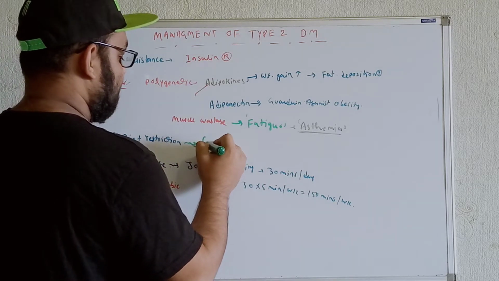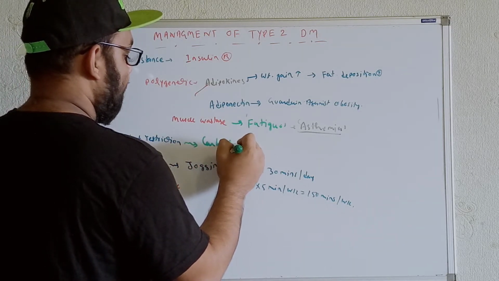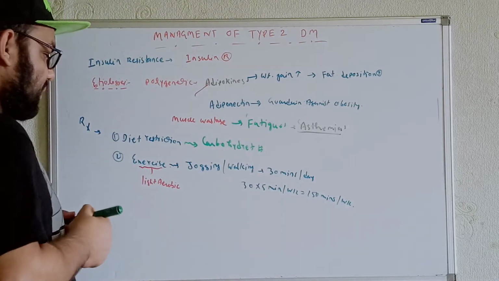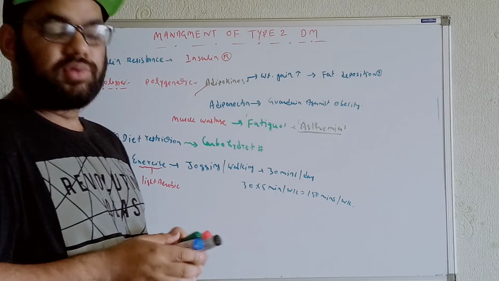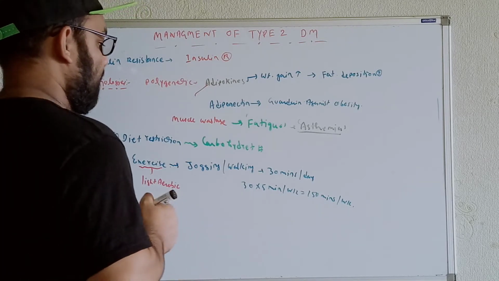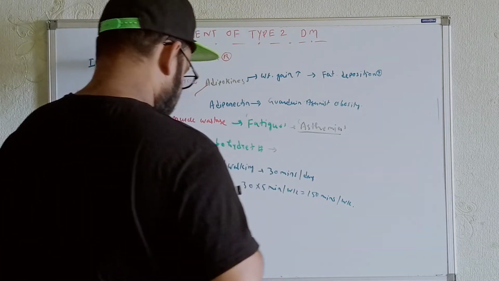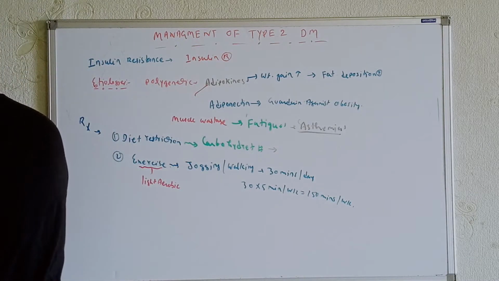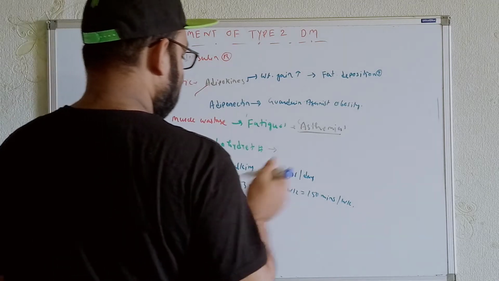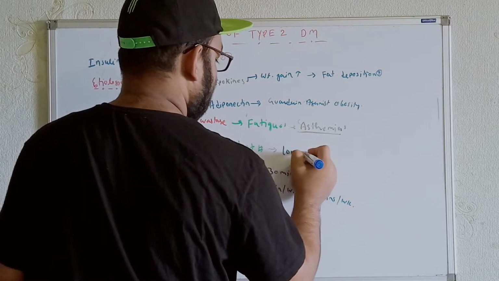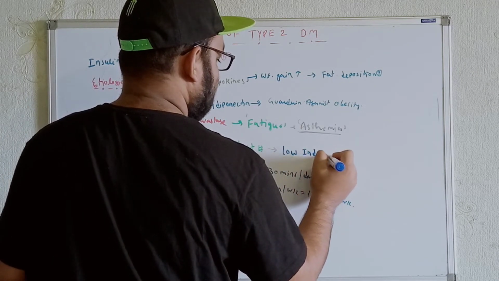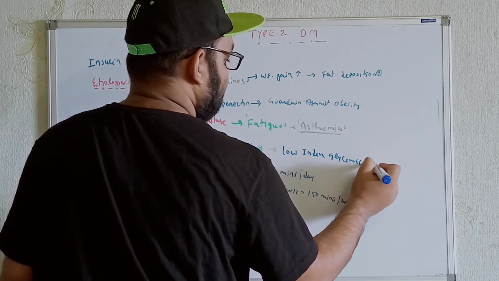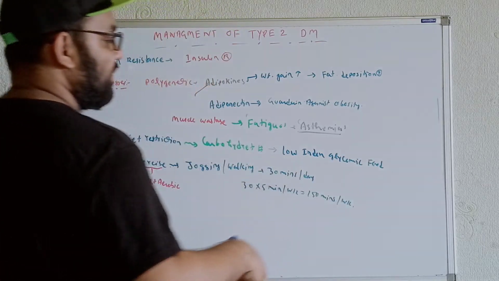And whatever the diet restrictions over here, we can write that we will have carbohydrate restrictions. But the individuals can have what? The low glycemic index food. That means if you write it over here, the persons or the individuals who have diabetes mellitus can have low glycemic index food.